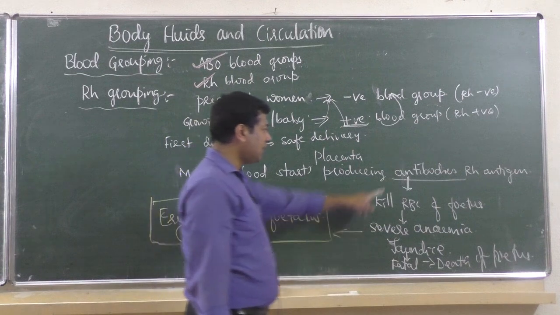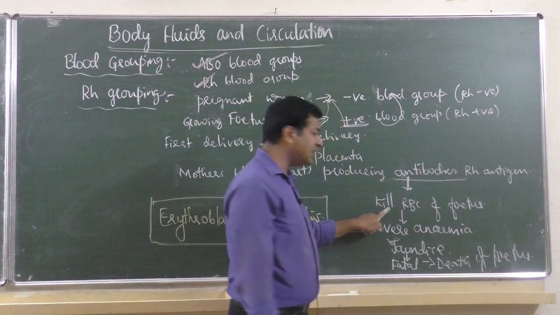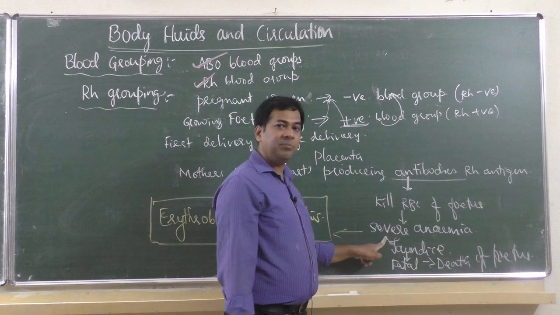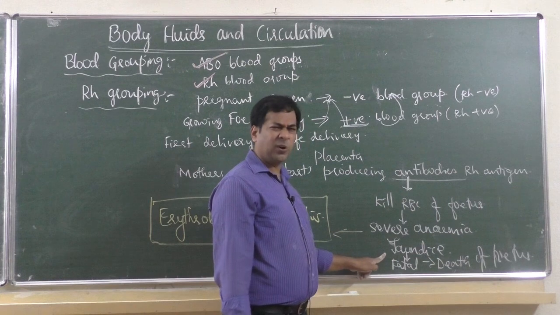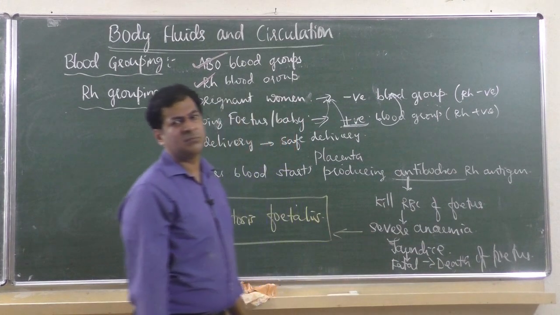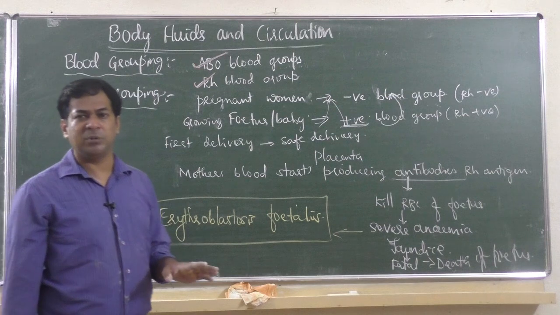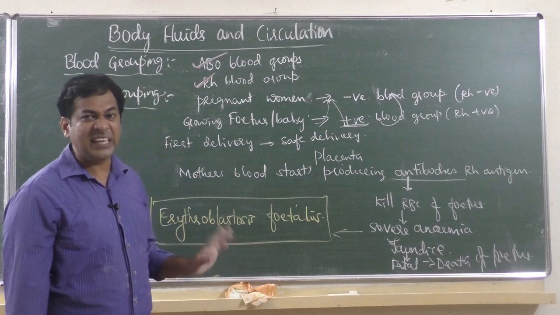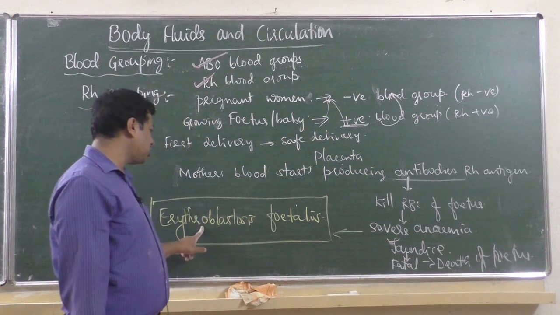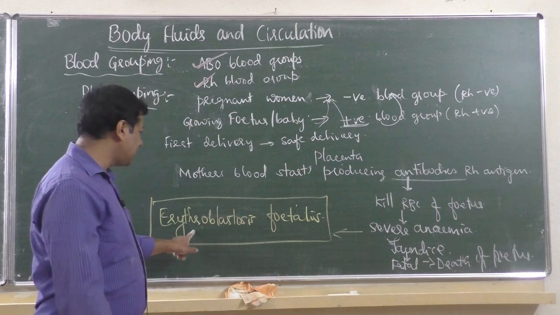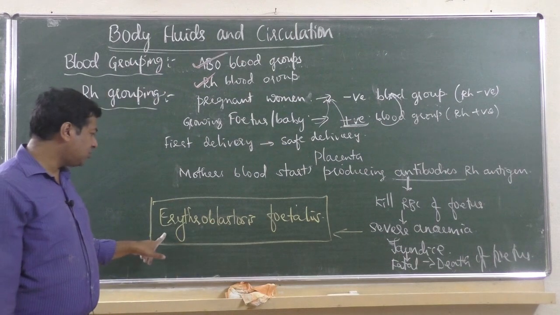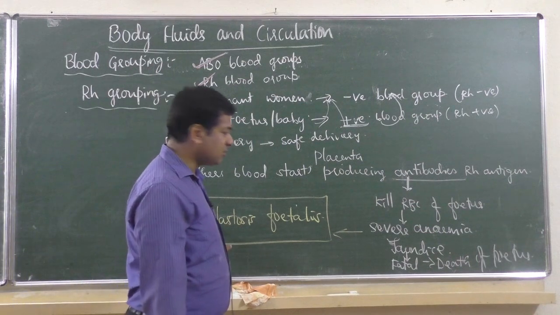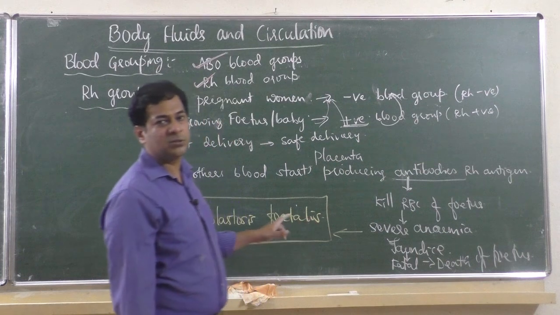During second delivery, what happens? The antibodies produced in the mother start killing the red blood corpuscles of the second baby, causing severe anemia, fewer blood cells, then jaundice, and death of the second baby. During second pregnancy, the baby will die. Okay, that condition of killing RBC of the second baby is called erythroblastosis fetalis. The name itself says it: erythroblast, erythrocyte, means red blood corpuscles. Blast means killing red blood cells of the fetus, means baby. That is called erythroblastosis fetalis.